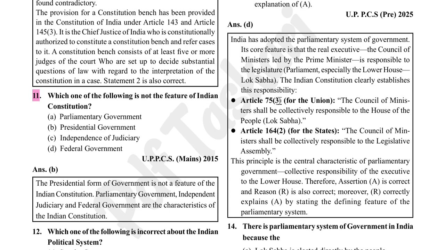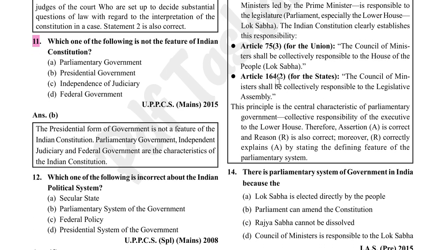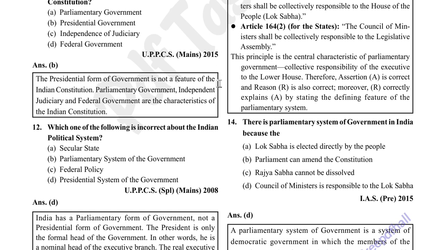Article 75, subclause 3 for the Union: the Council of Ministers shall be collectively responsible to the House of the People. Article 164.2 for the states: the Council of Ministers shall be collectively responsible to the Legislative Assembly. This principle is the central characteristic of parliamentary government, collective responsibility of the executive to the lower house. Therefore, both the statements are correct.